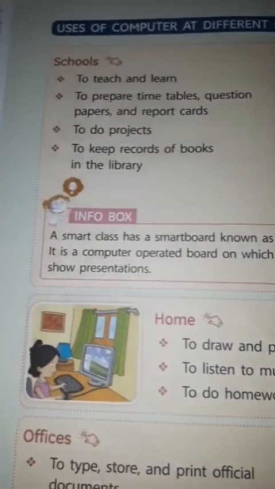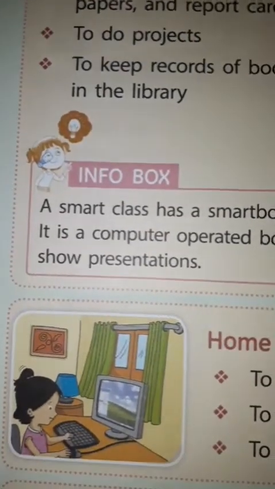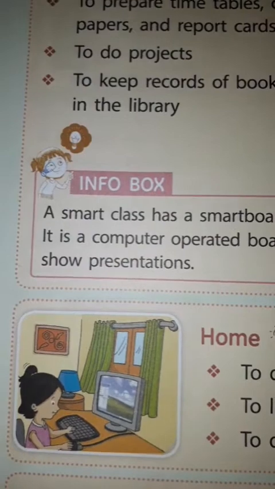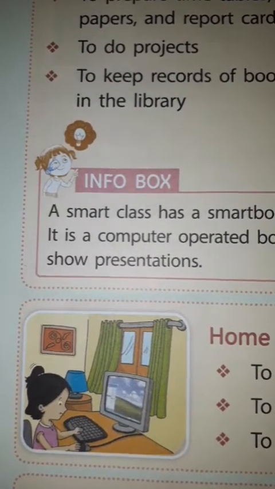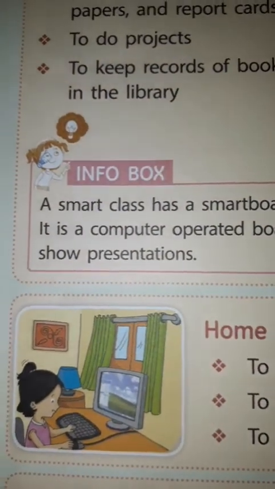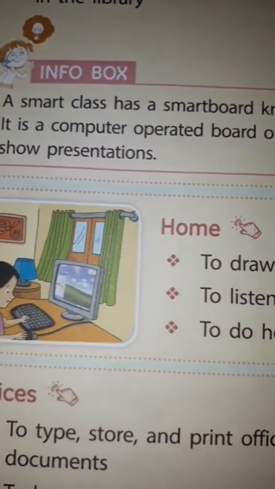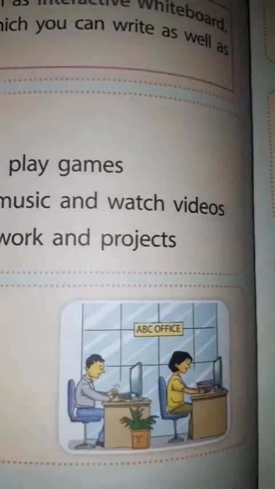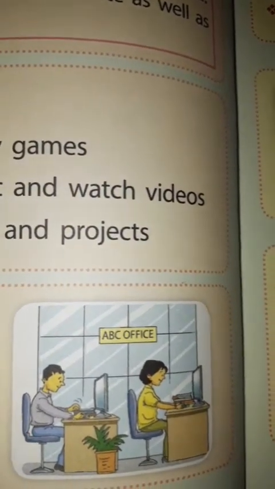At our home also we use the computer to draw and play games, to listen to music, to watch videos, and to do homework and projects. There are so many uses at our home also, children. Do you have a computer at your home? I know a few students have computers and a few do not, but don't you worry. I will tell you each and everything about the computer in this session.